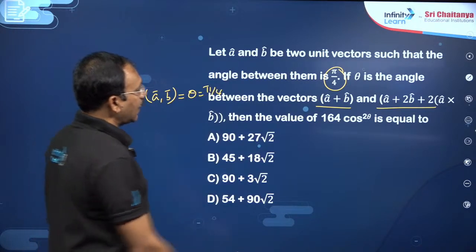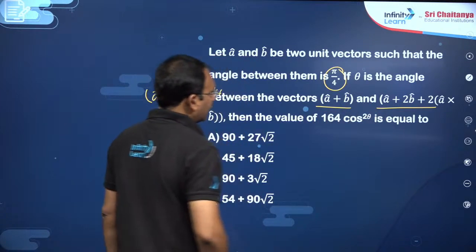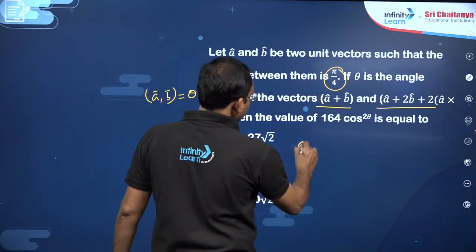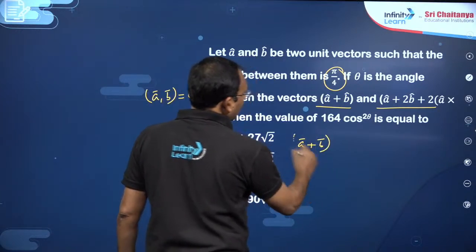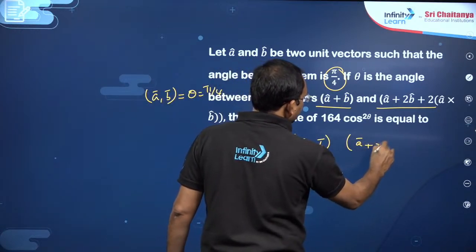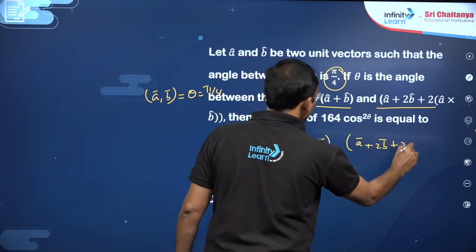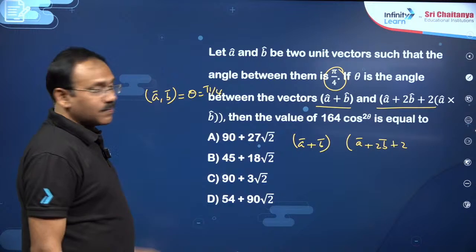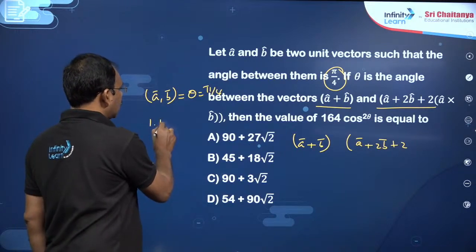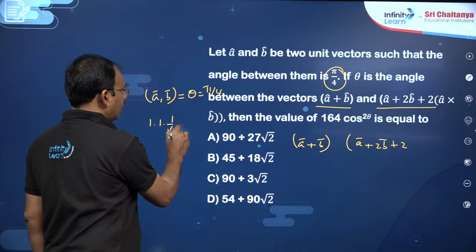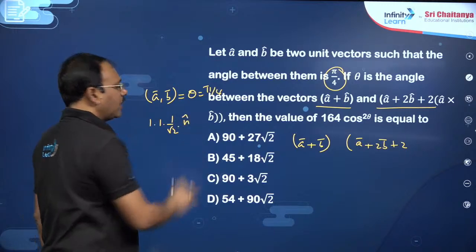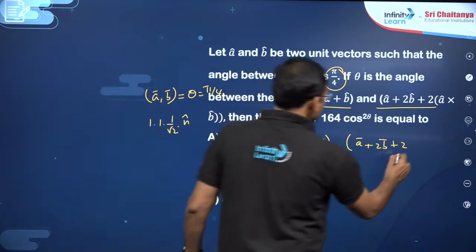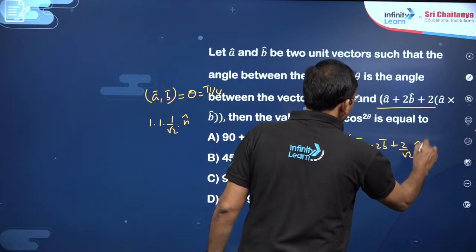Now, theta is the angle between these two vectors, my dear friends. What is that? So, one vector is A bar plus B bar, the other vector is A bar plus 2B bar, unit vector. This is 2 into A cross B into n cap. A cross B means magnitude of A into magnitude of B into sin 45 degrees, 1 by root 2, into n cap, where n cap is a vector perpendicular to both A bar and B bar. This is 2 by root 2 into n cap, let us write.